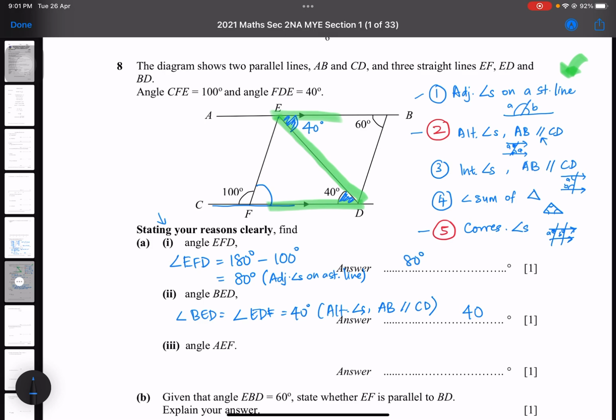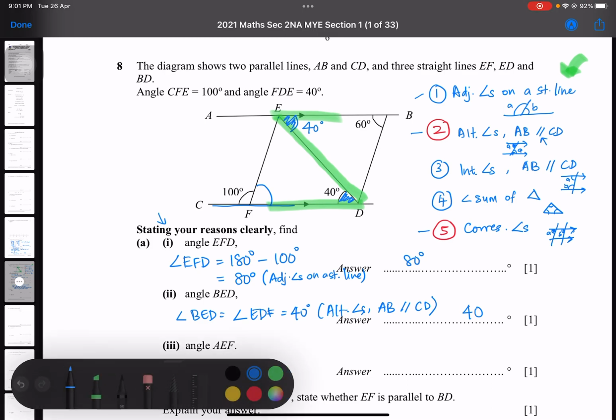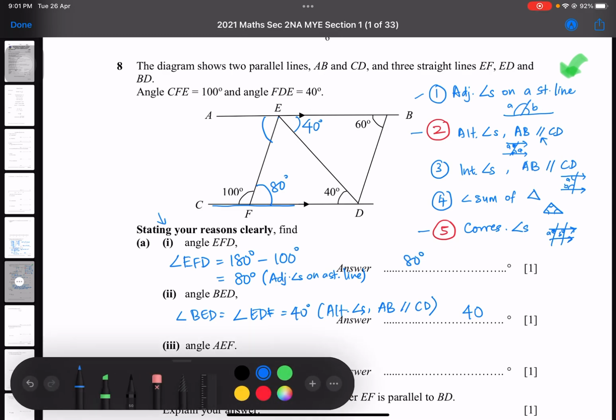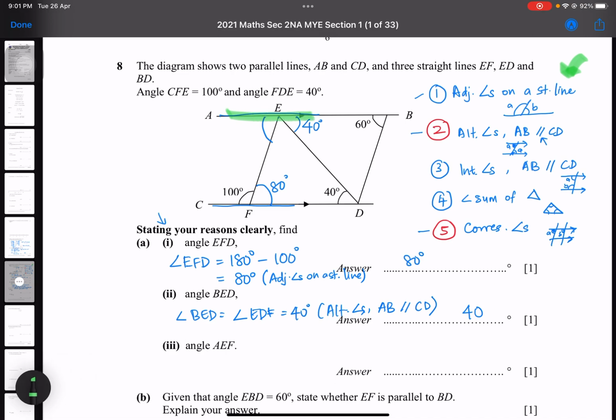Now, part 3, angle AEF. Where is AEF? I'm going to erase this so that I can see clearly. I know this is 40 already and I know that this is 80. AEF is over here, guys. Again, we've got parallel lines here and here, and then we've got the transversal.